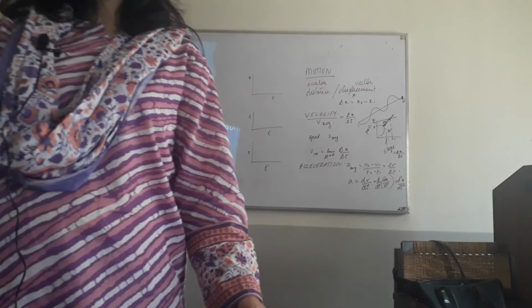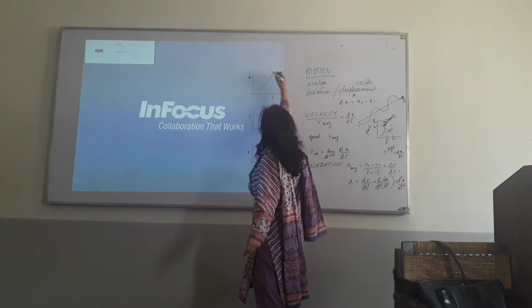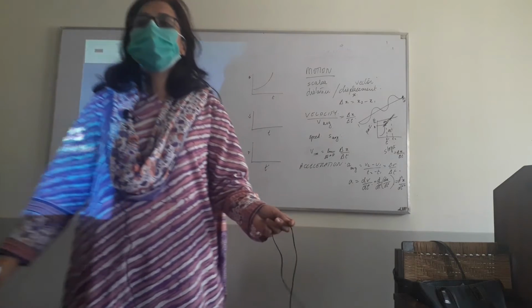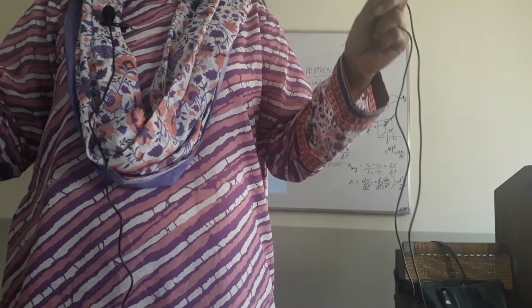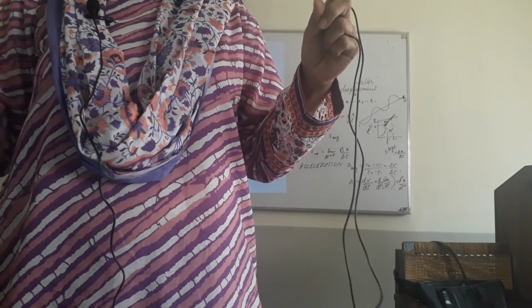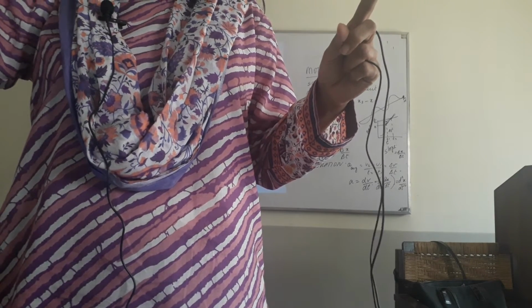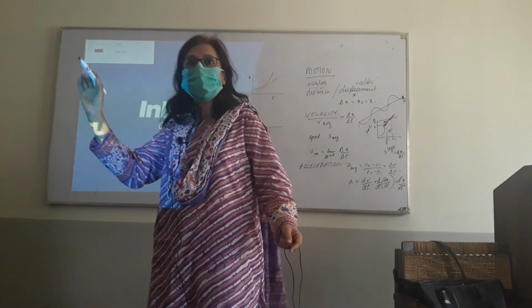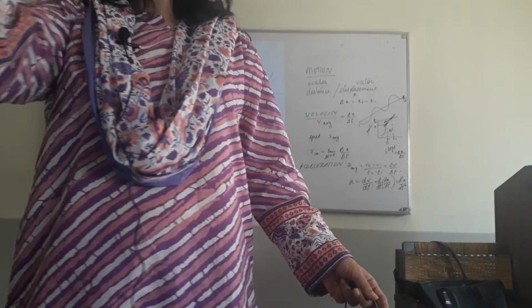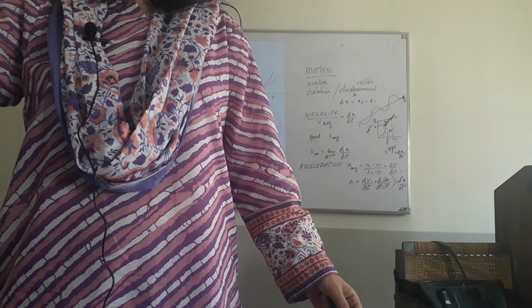If for example we show you something like this, this means the velocity is changing. It's not constant, it's varying. Why? Because the slope of the curve is changing. If it was a straight line, it would mean the velocity is constant. If this graph was a straight line, then it would mean the rate of change of displacement with respect to time remains the same, the slope remains the same, and therefore the velocity is constant. Okay, right.